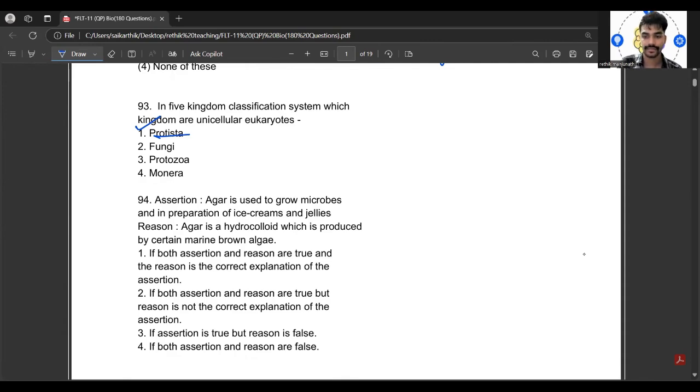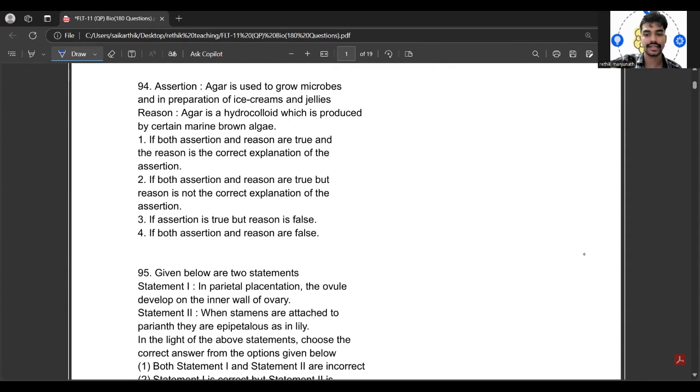Next, the 94th question says: Assertion, agar is used to grow microbes and in the preparation of ice cream and jelly. Reason, agar is a hydrocolloid which is produced by certain marine brown algae. Yes, it is produced by certain marine brown algae, that is fine, but it is not a hydrocolloid. So that is wrong. The statement one is correct, but the statement two, that is the explanation, is wrong. So the assertion is true, but the reason they have given is false.